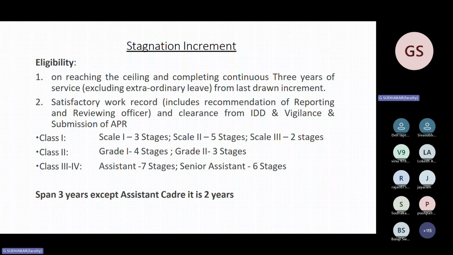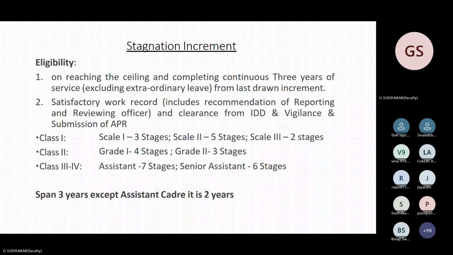During that time, January 25, you will get the FPA if you are eligible. And this stagnation increment will be given 2 years after releasing the FPA. So that is 3 years of service from the last drawn increment, or 2 years from FPA drawn. So FPA will be drawn immediately, 1 year after reaching the ceiling. Stagnation increment will be given 3 years after reaching the ceiling, or 2 years after getting the FPA amount. So that is the one part.